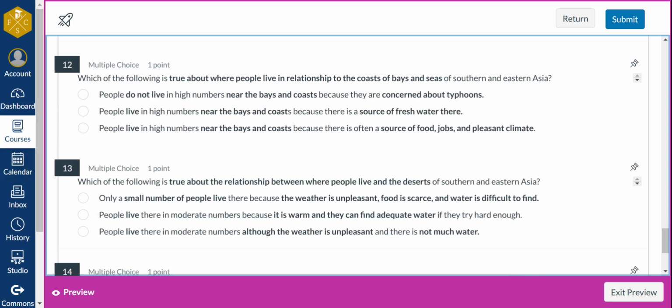Number 12, which of the following is true about where people live in relationship to the coasts of bays and seas? So what is true about where people live in regards to the water? People do not live near the bays and the coasts and are concerned about typhoons. People do live in high numbers near the bays and the coast because there's a source of fresh water there. Or people live in high numbers near the bays and coasts because there's sources of foods, jobs, and pleasant climate.